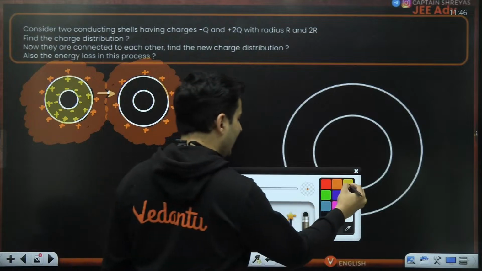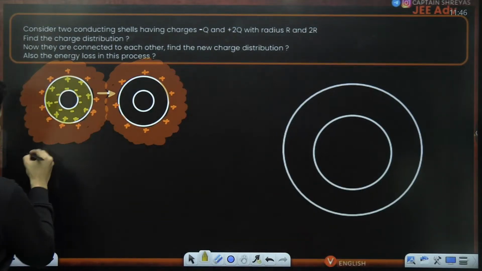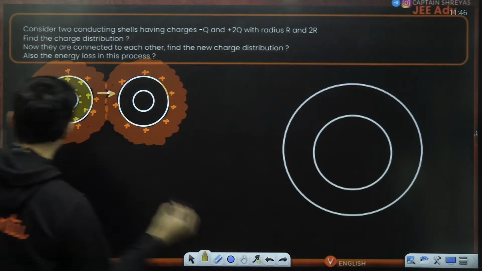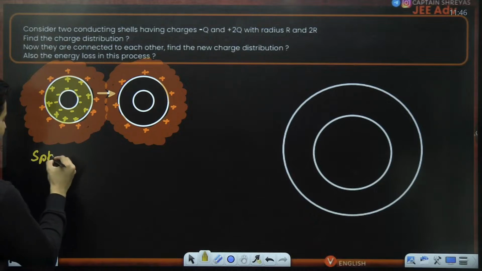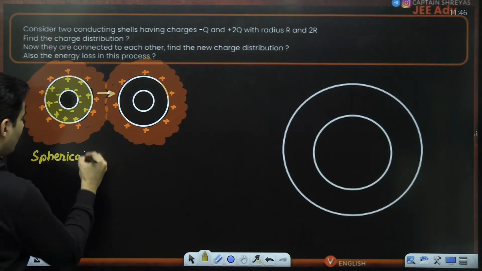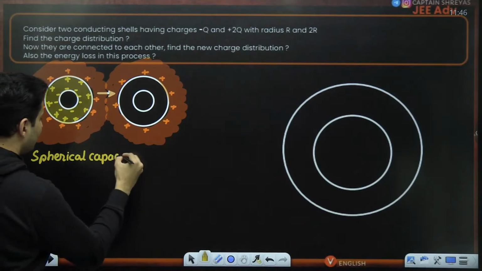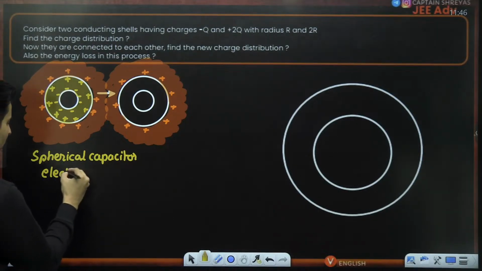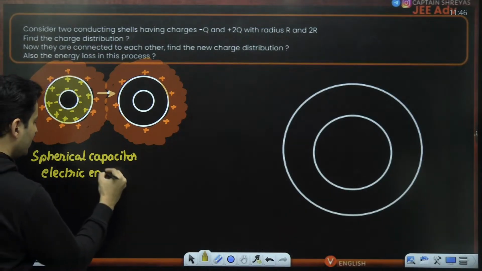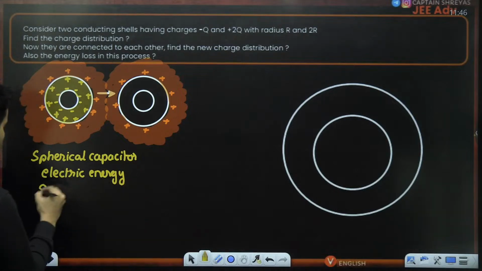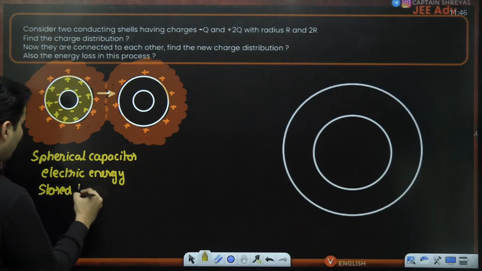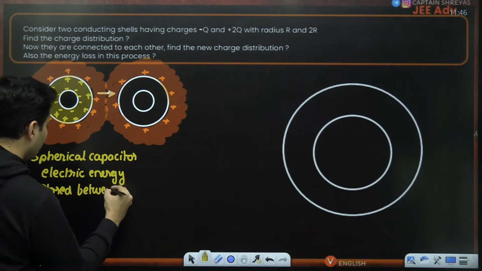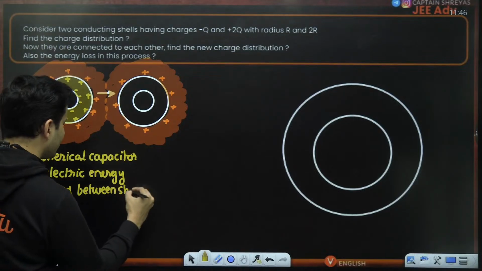So think of it as a spherical capacitor with electric energy stored between the shells.